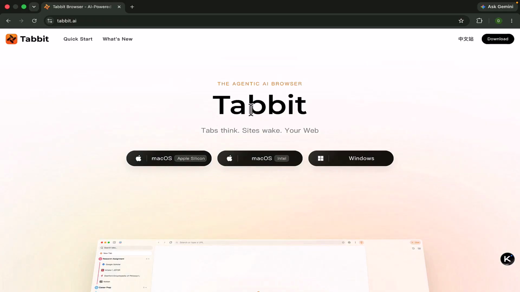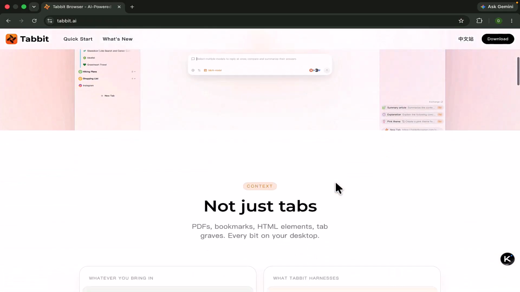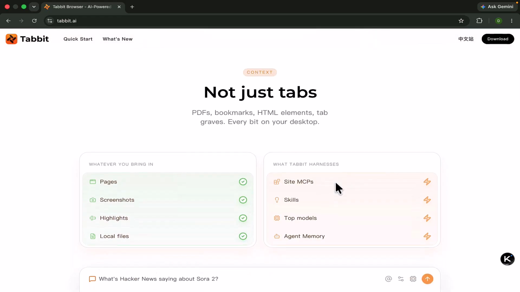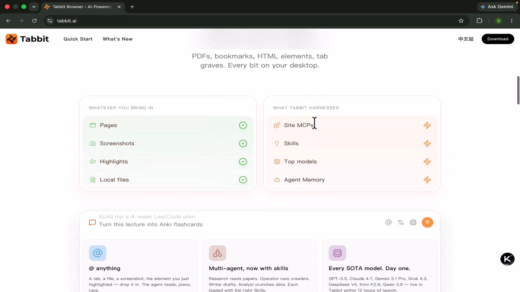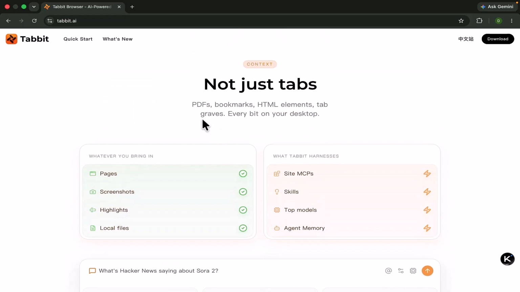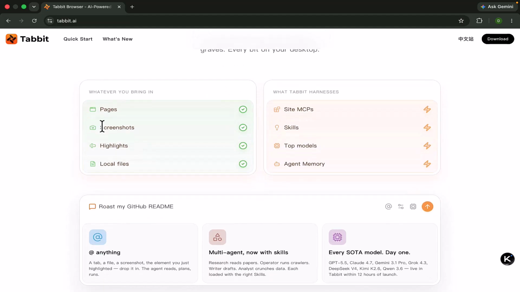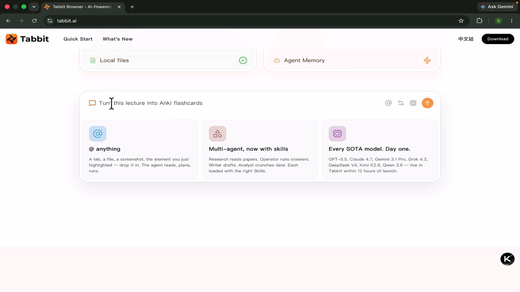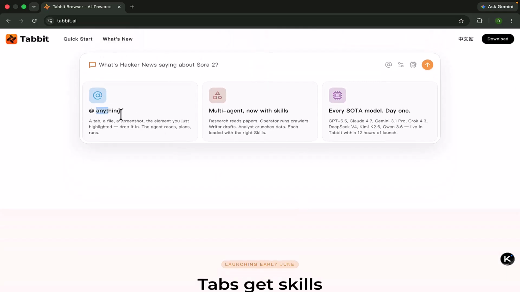using the specific model. For that we can just find some specifications of this platform: not just tabs, PDF, bookmarks, HTML elements, tab groups, and everything on your desktop. Everything will be generated, which is mentioned here, like pages, screenshots, highlights, local files, site MCP, skills, top models, and agent memory as well. So anything you want to ask, you can do a multi-agent now with skills mentioned,